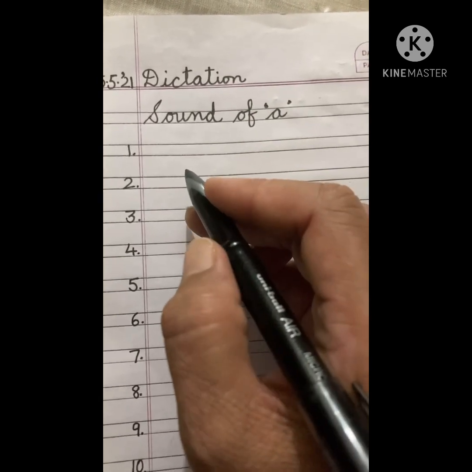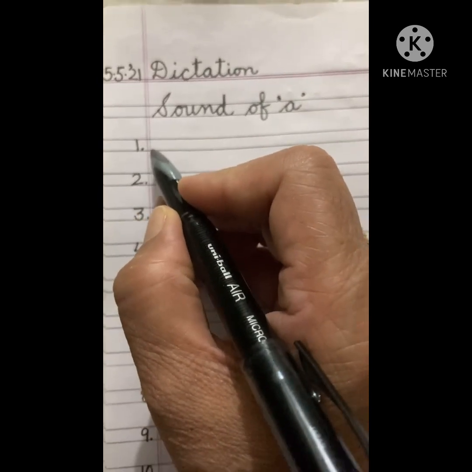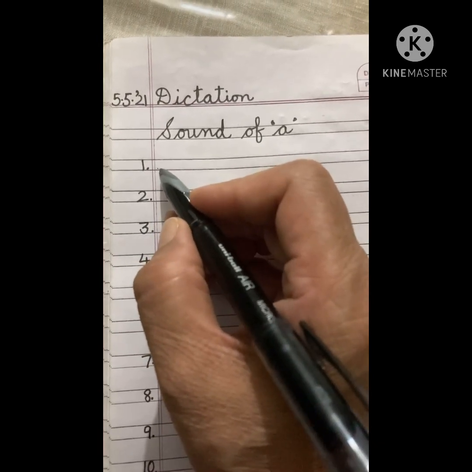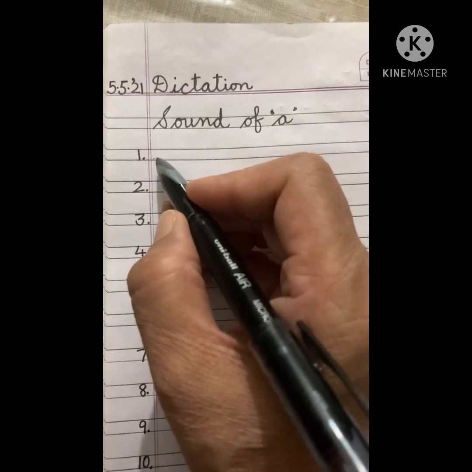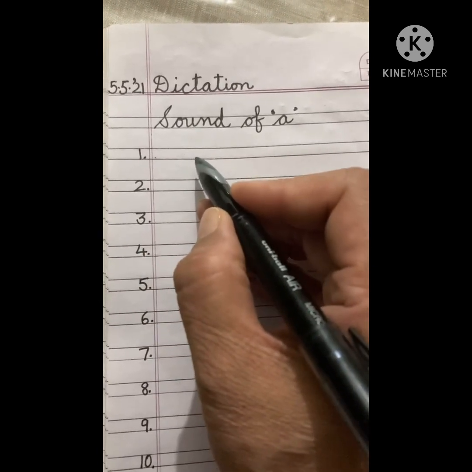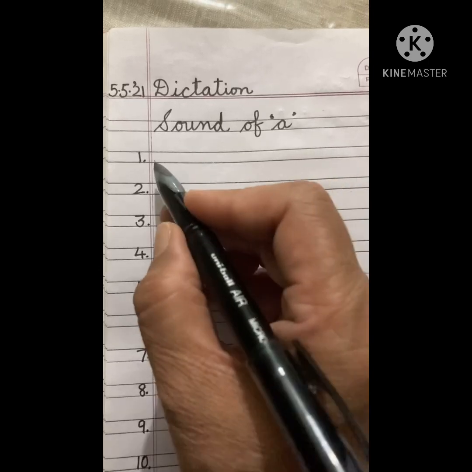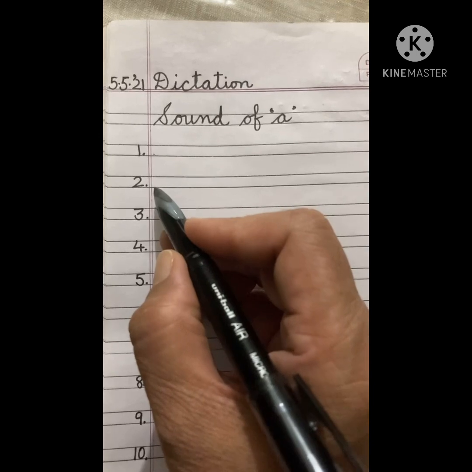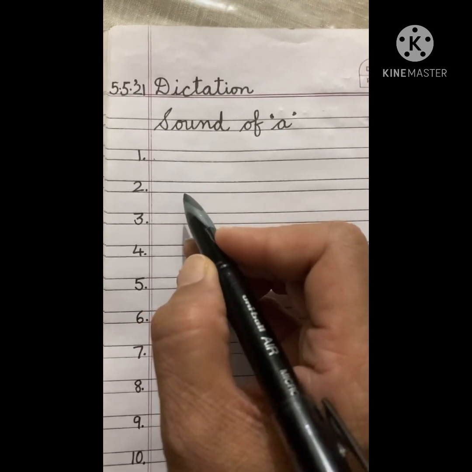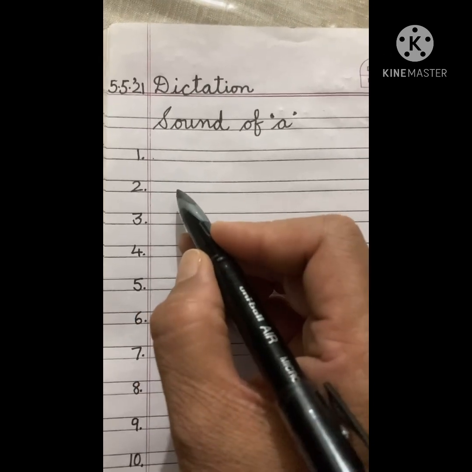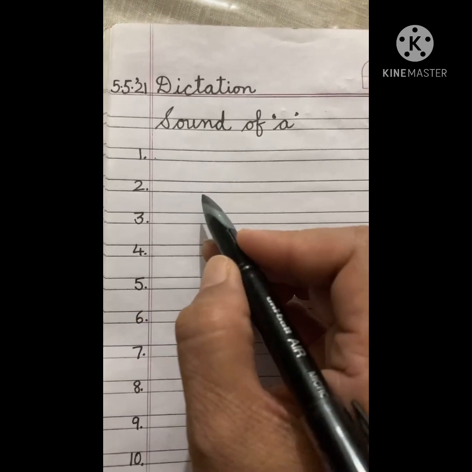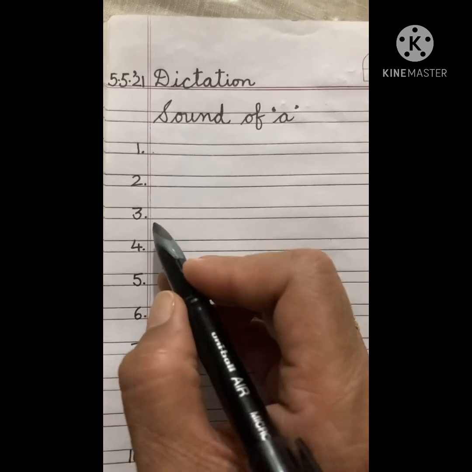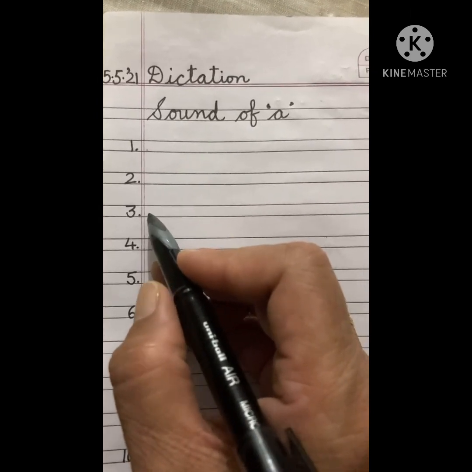So the first word over here at number 1 is, you are supposed to start from here. The word number 1 is can. K-A-N. Can. Okay, number 2 is hat. H-A-T. Hat. Number 3 is map.